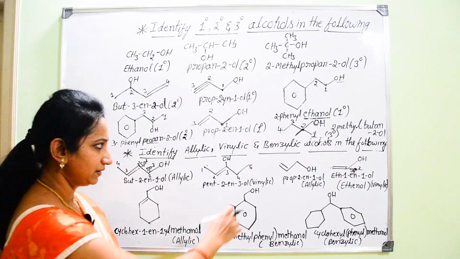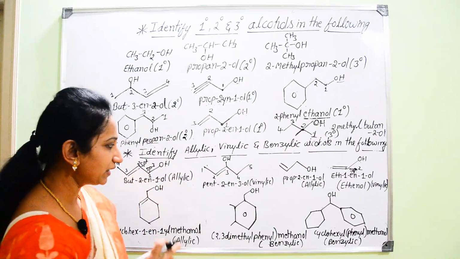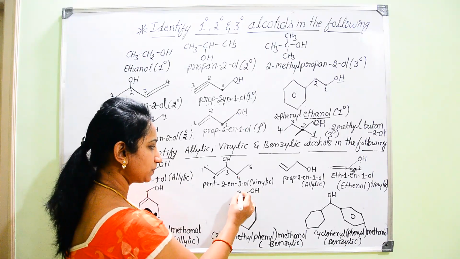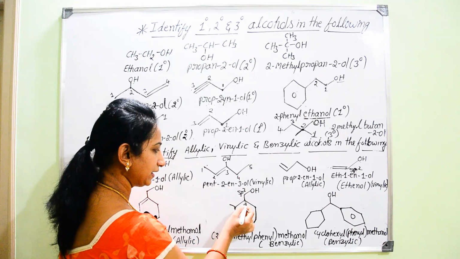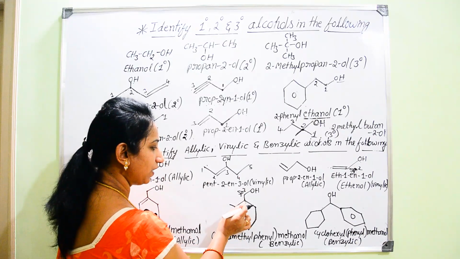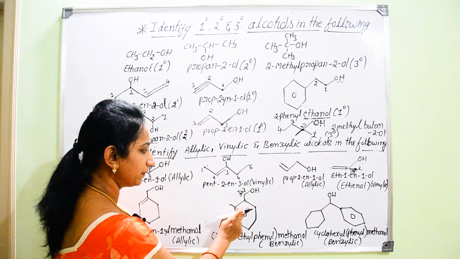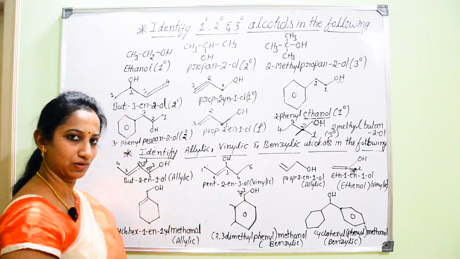Another example is benzylic alcohol. In case of benzylic alcohols, the OH group is attached to sp3 carbon atom, which in turn is linked with the aromatic ring. So that is benzylic alcohol.